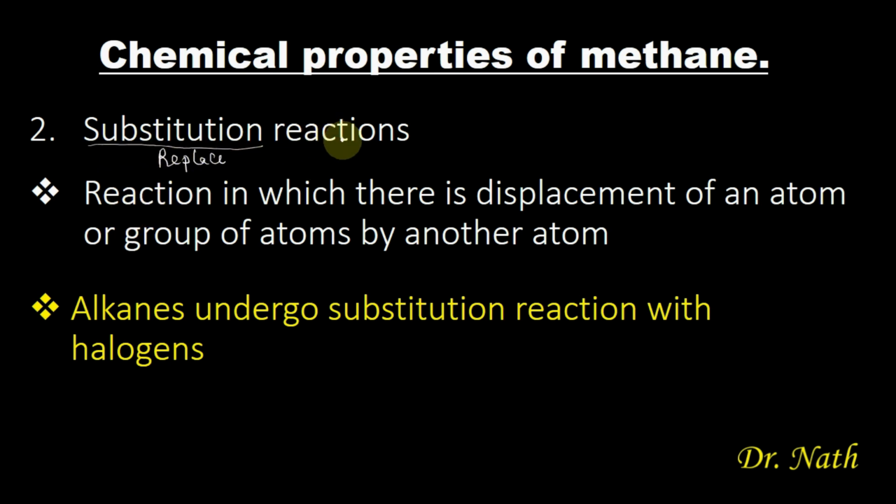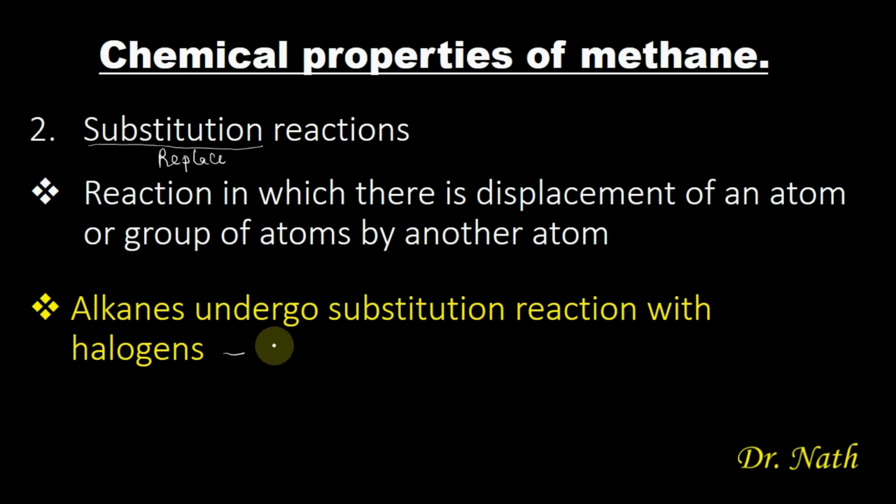What is a substitution reaction? It is a reaction in which there is displacement of an atom or group of atoms by another atom. One atom will displace another atom in this reaction. Alkanes generally undergo substitution reaction with halogens.